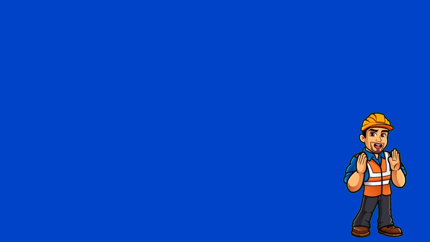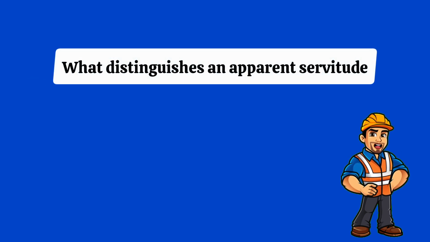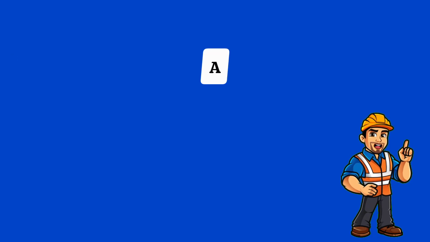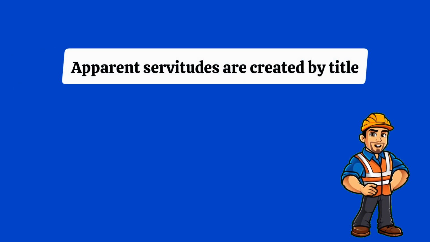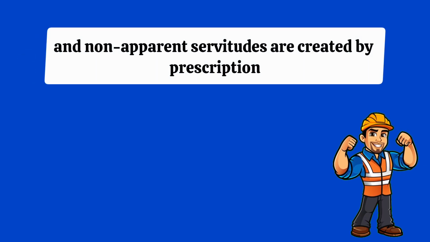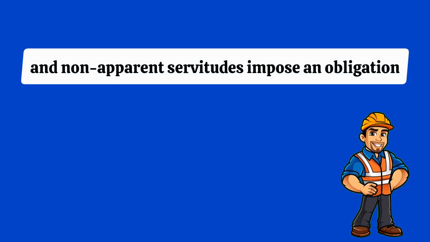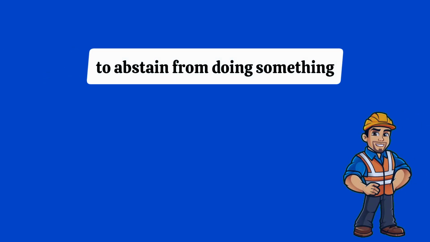Number 5. What distinguishes an apparent servitude from a non-apparent servitude under Louisiana law? A. Apparent servitudes are created by title, and non-apparent servitudes are created by prescription. B. Apparent servitudes impose an obligation to do something, and non-apparent servitudes impose an obligation to abstain from doing something.